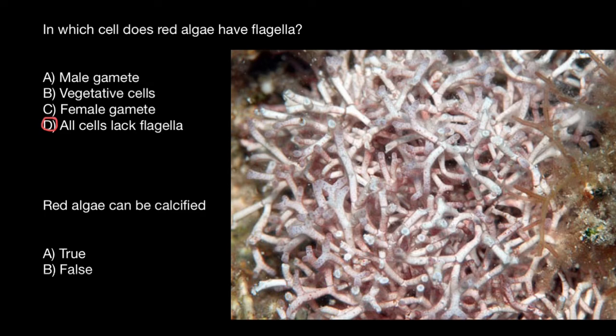By the way, if you think that all red algae look red, it is not quite so, because, of course, just like other algae, they have chloroplasts with chlorophyll A, which is green. So most of them look green or pinkish, or sometimes can even look white, like in this picture, because this alga is calcified. Why are some algae calcified? Because they want to be inedible for herbivores, for fish, and other marine animals. So our answer to the question whether red algae can be calcified would be answer A.